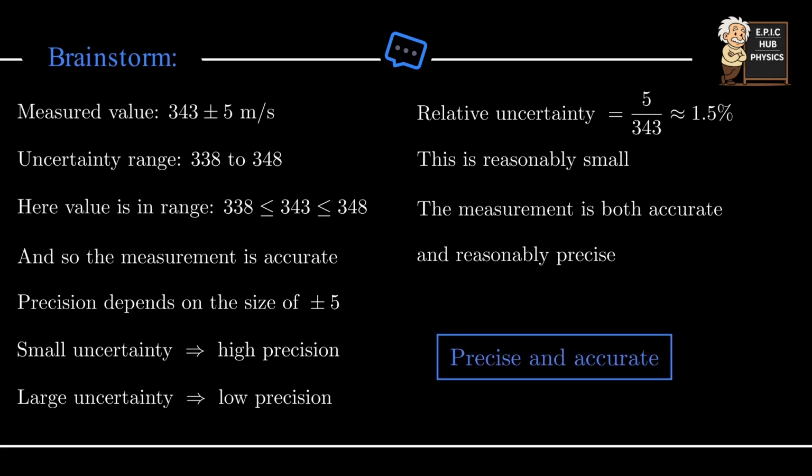What did we do? First, we interpreted the measured value and its uncertainty to determine the possible range of values. Then we checked whether the accepted value for the speed of sound lies within that range to determine if the measurement is accurate. Next, we evaluated the size of the uncertainty relative to the measured value to judge the precision. Finally, we concluded that the measurement is both accurate and reasonably precise.